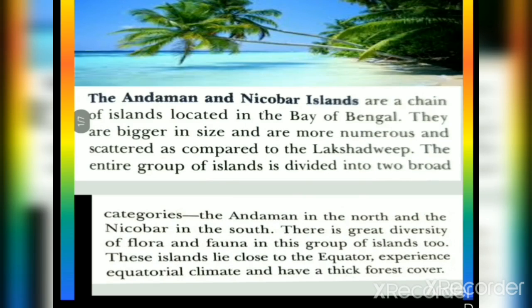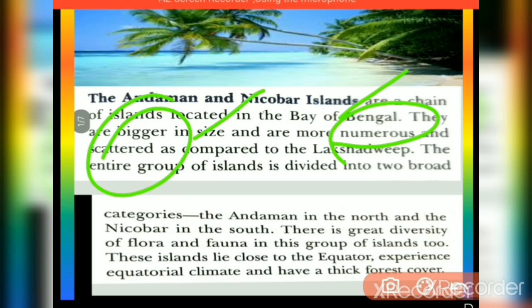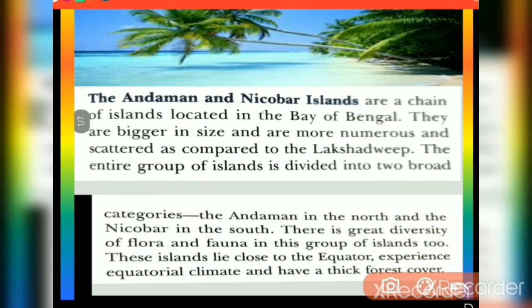Now we'll be seeing about the Andaman and Nicobar Islands. These are a chain of islands located in the Bay of Bengal. They are bigger in size, more numerous and scattered as compared to Lakshadweep. More in numbers and scattered everywhere, not like Lakshadweep.